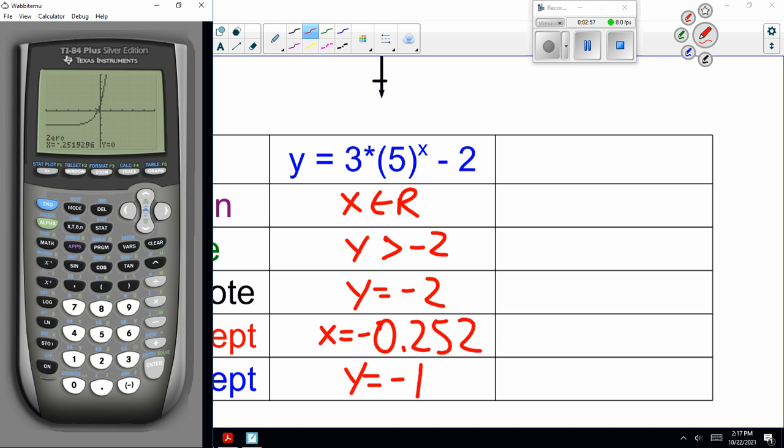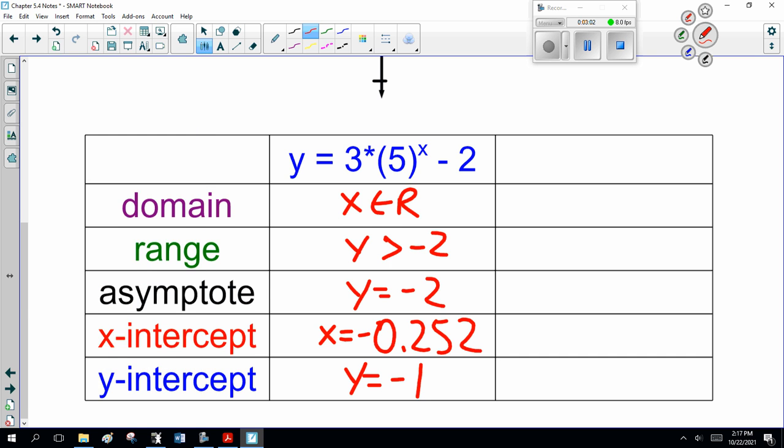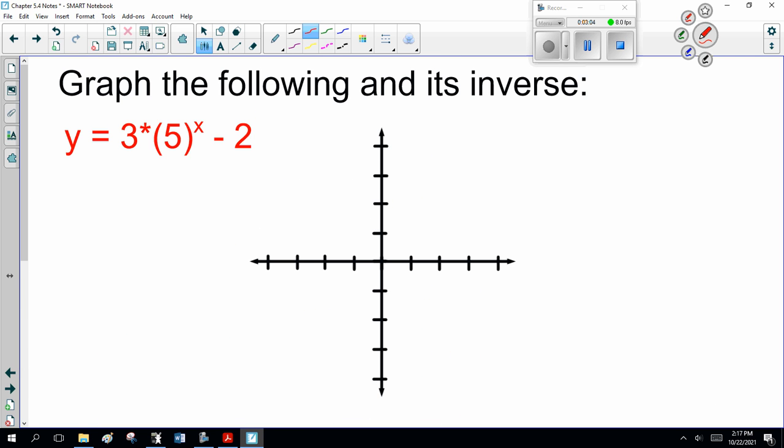Now, what will I say about the opposite? Well, the log is an opposite. So this is going to be x equals 3, 5 to the y minus 2. This is implicit for y. I want to rearrange it so it's y equals.